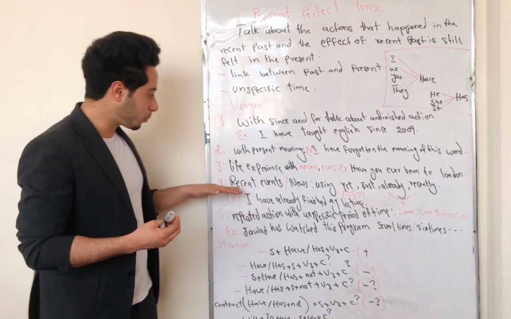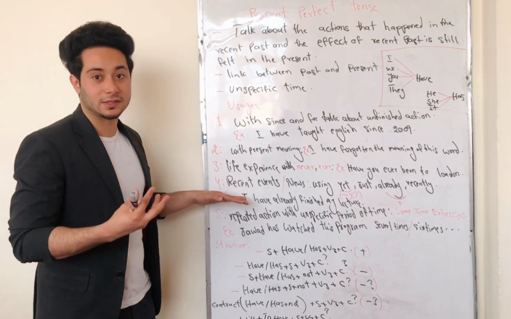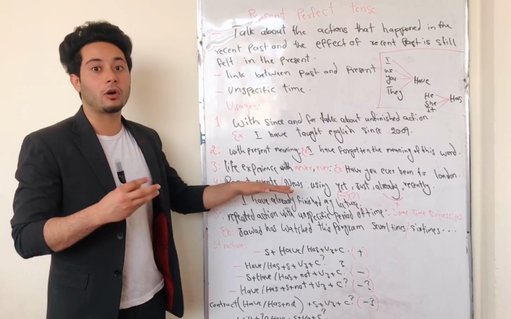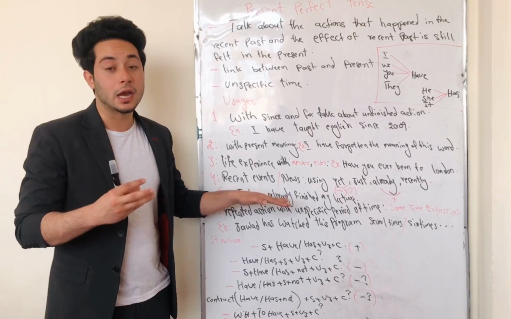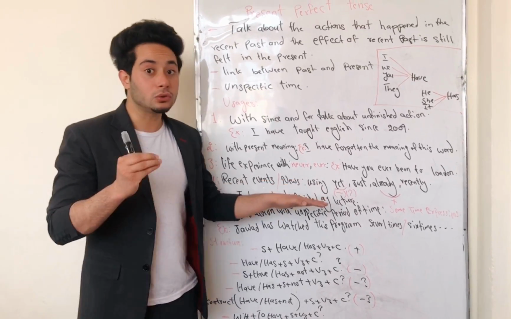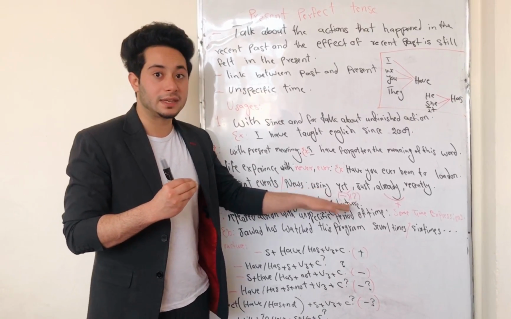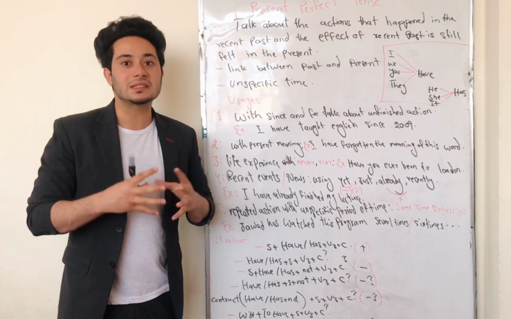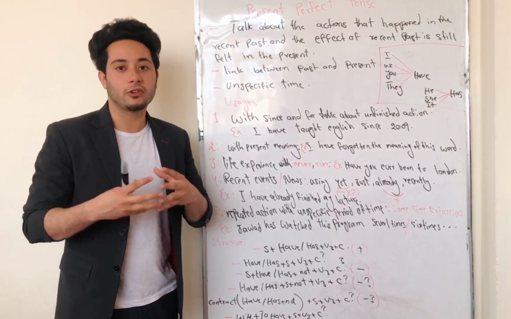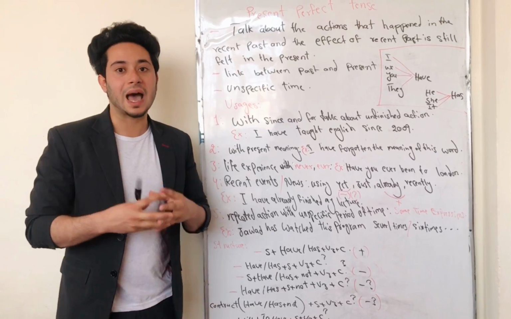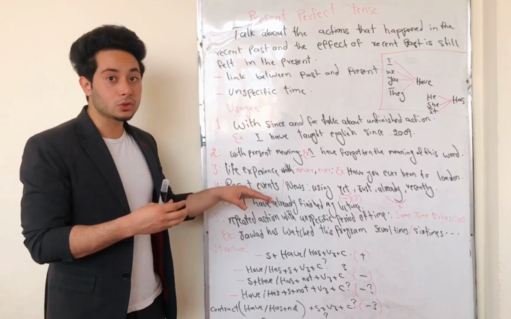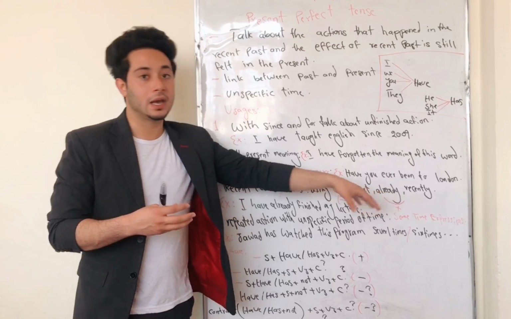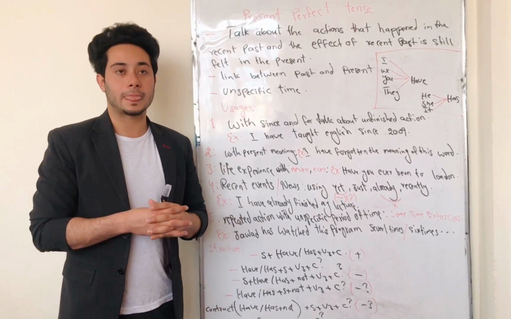Let's talk about the fourth place where we can use present perfect tense: to talk about recent events, or also to talk about news. But we need to use some words, for example, yet, already, just, and also recently. For example, I can say that I have just studied English, or I have just finished my homework. It means this action happened recently. Also, we can use yet, just, already, and recently to talk about news as well.